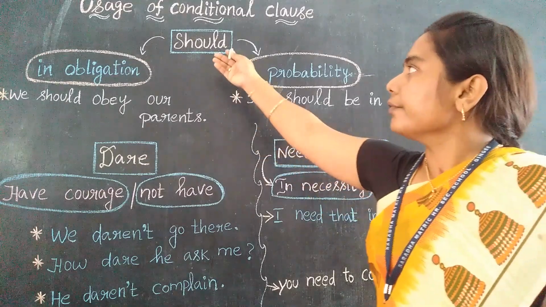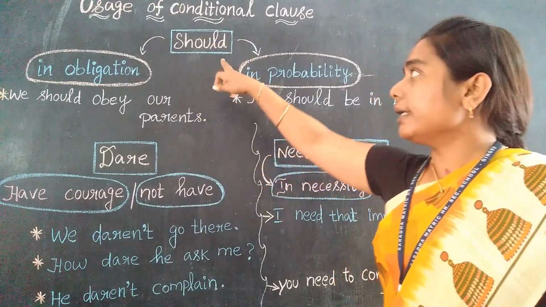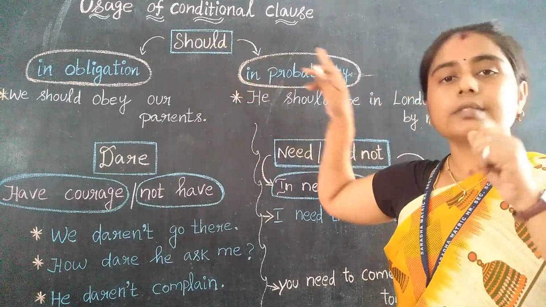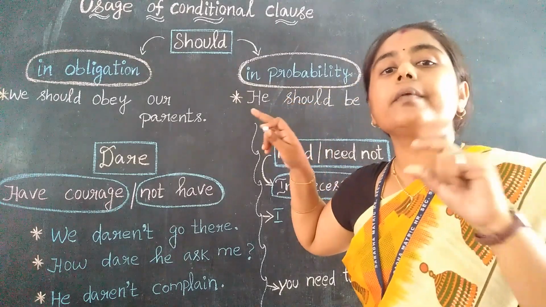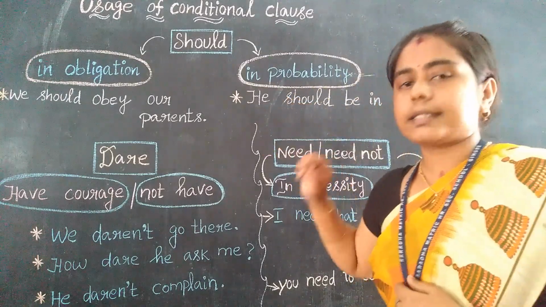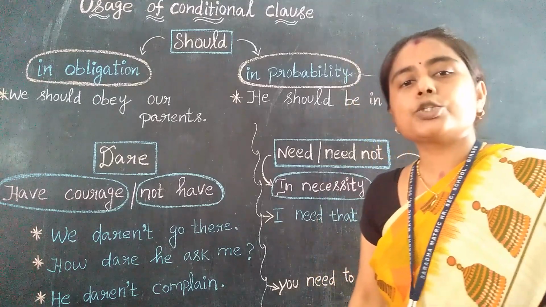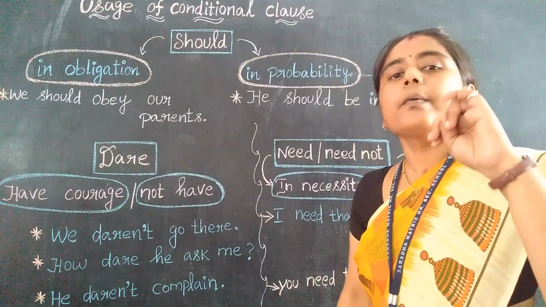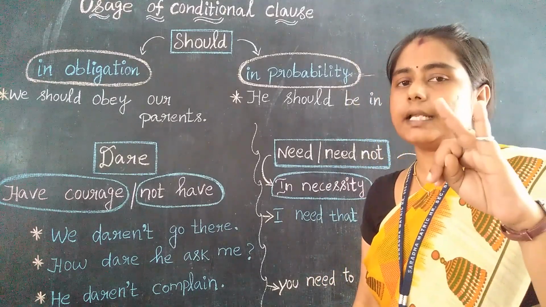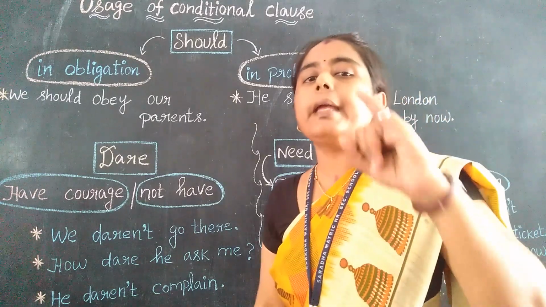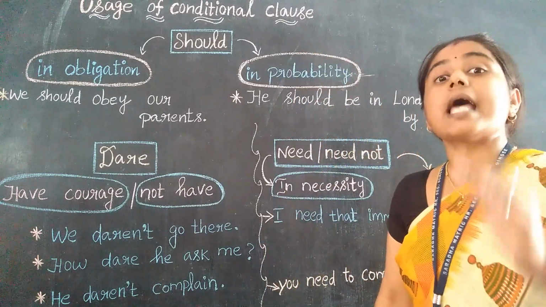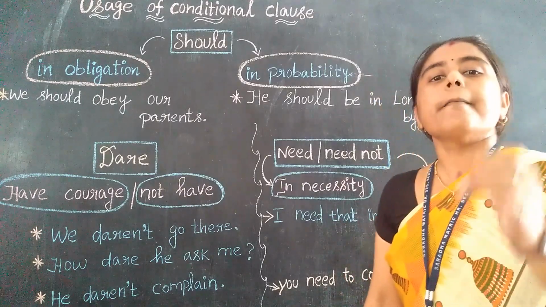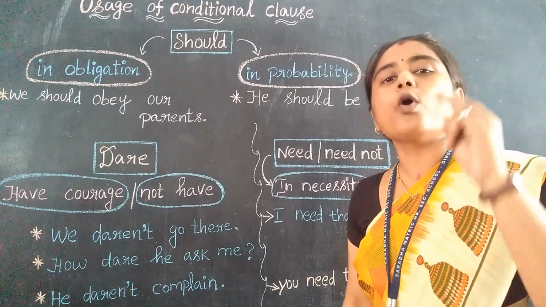The first one is should. You have already seen this word. Should comes under what? Modal auxiliary. A verb consists of two types: main verb and auxiliary verb. Auxiliary verb consists of primary auxiliary verb and modal auxiliary verb.